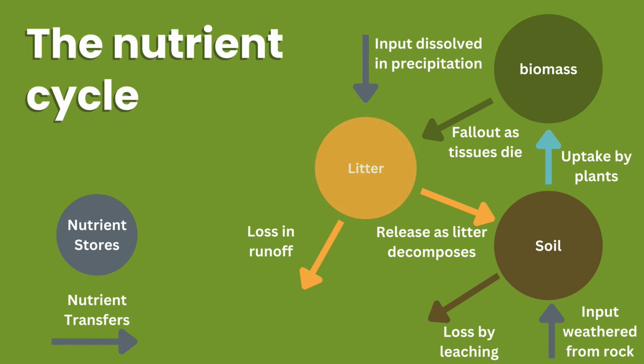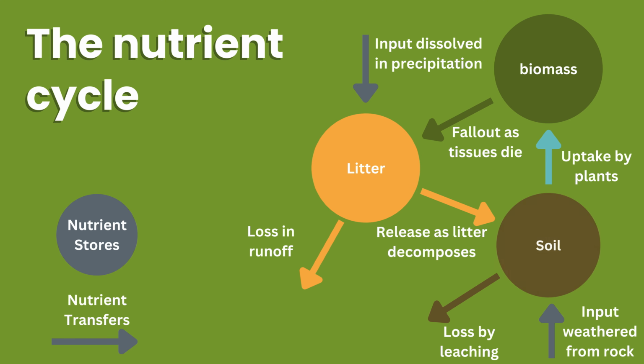The litter store is the layer of dead plant and animal material on the ground, things like fallen leaves, twigs, and other organic matter. Over time, this litter gets broken down by decomposers, such as bacteria and fungi, which releases nutrients back into the soil for plants to use again.